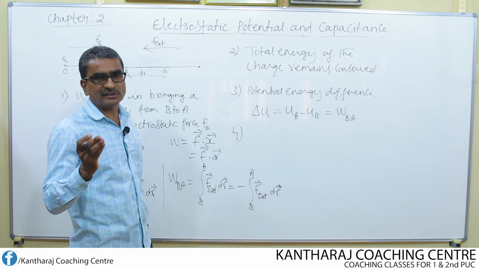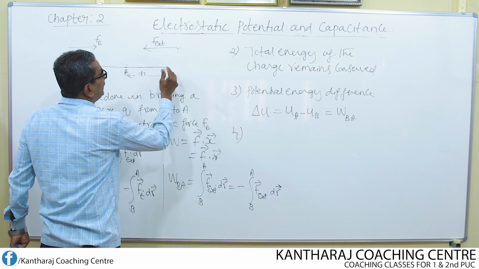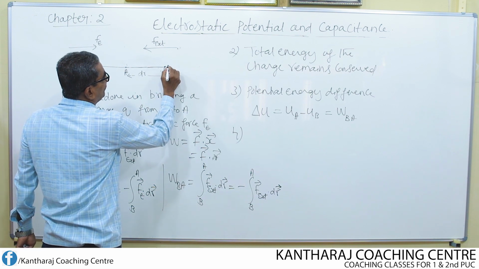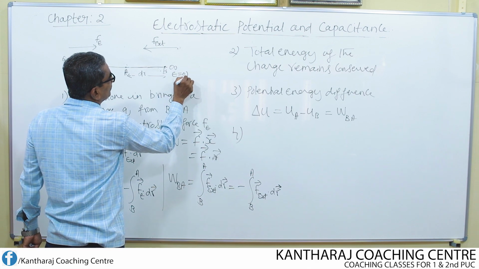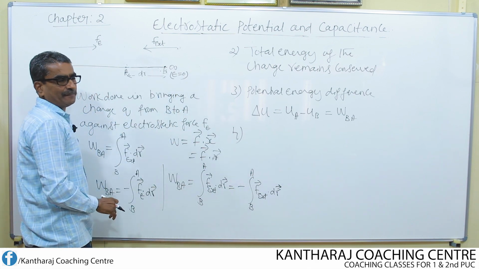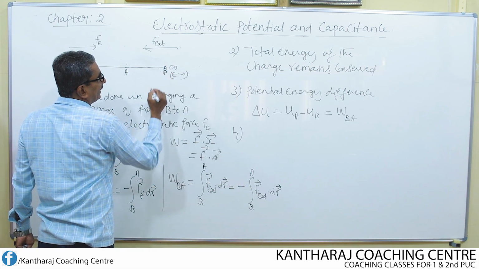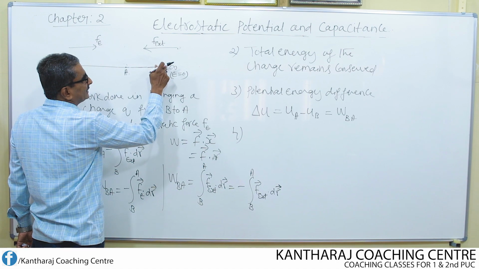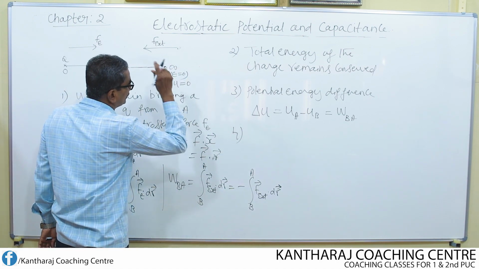energy is also zero. Here what I do is, I choose B itself as the point where the electric field becomes equal to zero. That means this becomes the point of infinity. So B becomes the point of infinity where the electric field is zero. Once the field is zero, at this point the potential energy U is also equal to zero.